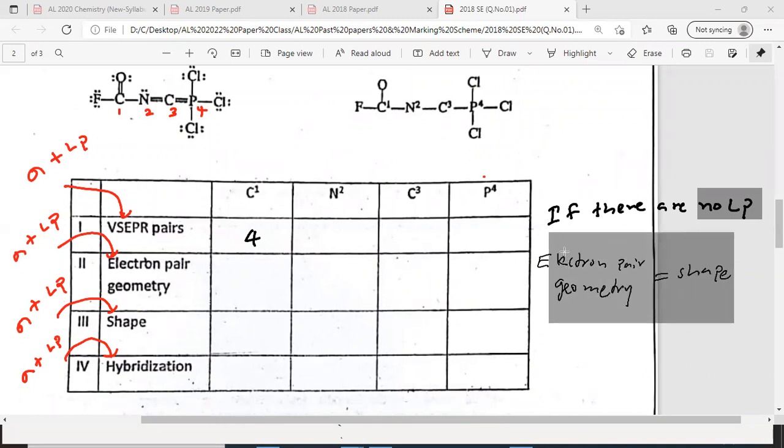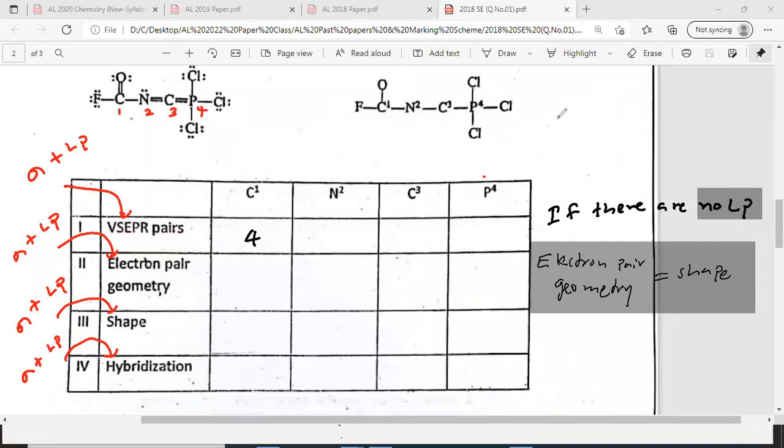Therefore, you can copy this down in your short notes. Electron pair geometry equals shape. So electron pair geometry will be here tetrahedral. Then the shape also around that. Not tetrahedral, sorry, trigonal planar. There are only 3 sigma bonds. This one will not be 4, sorry, it's 3.